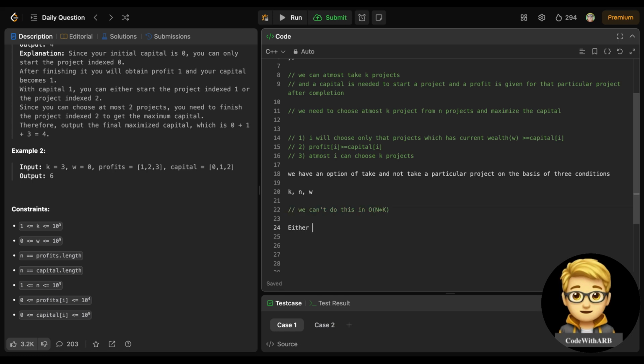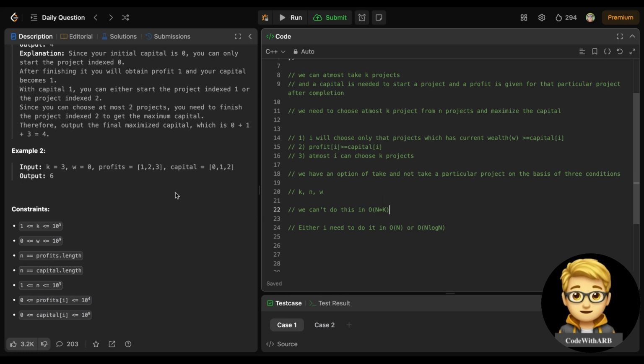Either I need to do it in O of n or maximum O of n log n, right? This is sure. I am confirmed that I can do it in O of n log n, because I cannot do it in O of n into k.